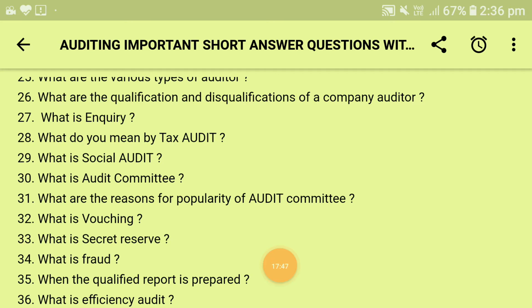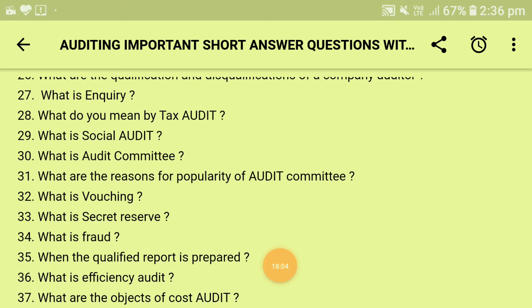Next comes, what are secret reserves? These are hidden reserves not shown in the balance sheet. The existence of secret reserves does not show the true and fair position of the financial affairs of the concern. It is maintained by the company to eliminate unhealthy competition and also to provide additional working capital. Banking and insurance companies have no right to create secret reserves as far as the Companies Act 2013 is concerned.